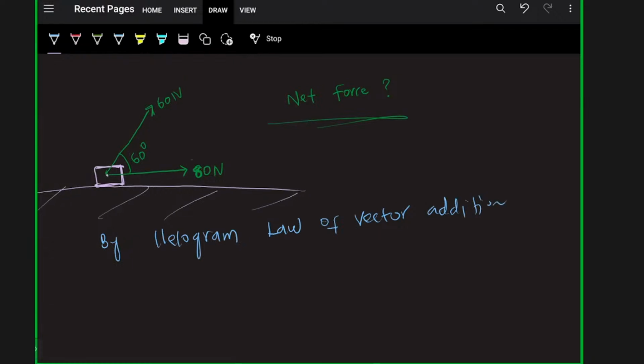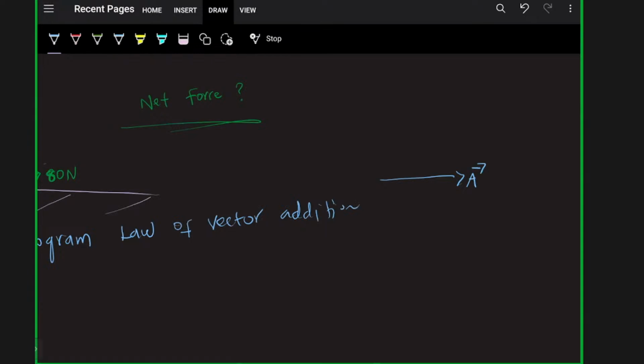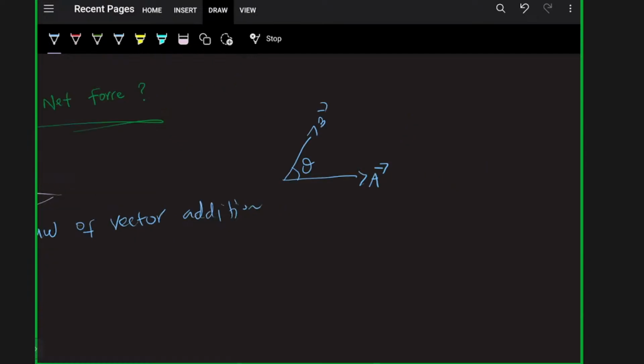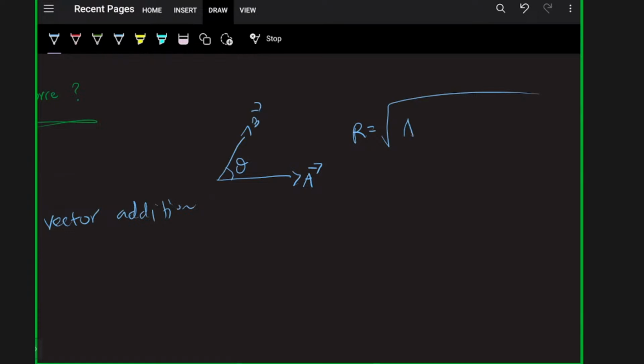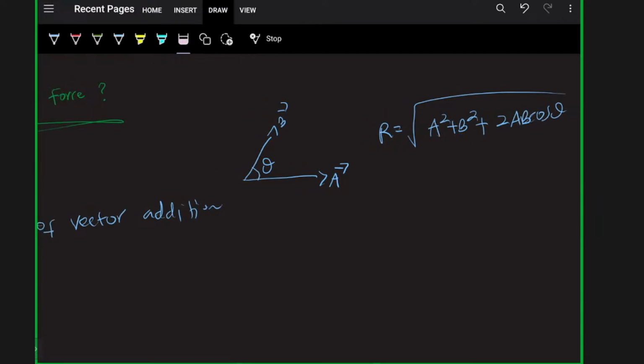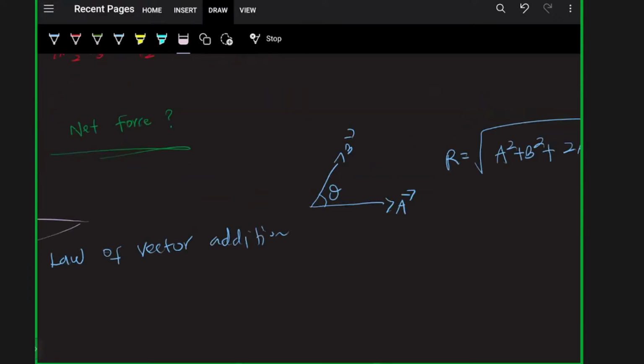Yeah, same scenario only. I have a vector A here, I have a vector B here, and it is separated by angle theta. So the resultant vector R will be, its magnitude will be root of A square plus B square plus 2AB cos theta. Okay, let me find the magnitude. Magnitude R, the resultant, will be root of A square plus B square plus 2AB cos theta.